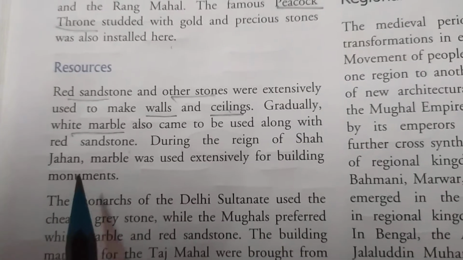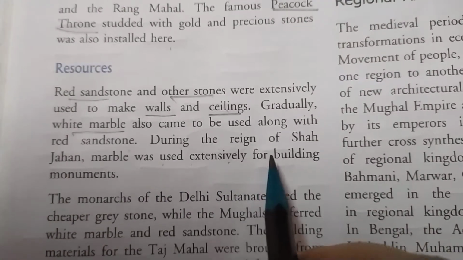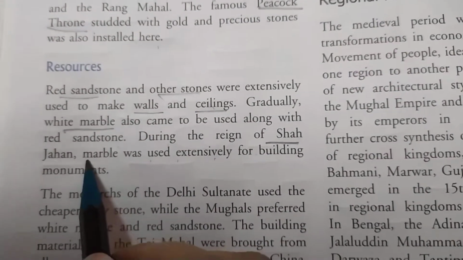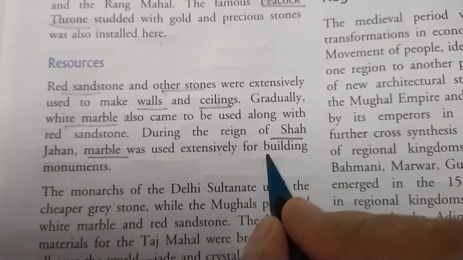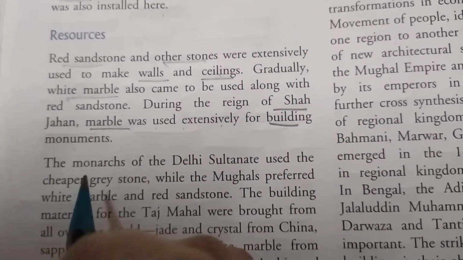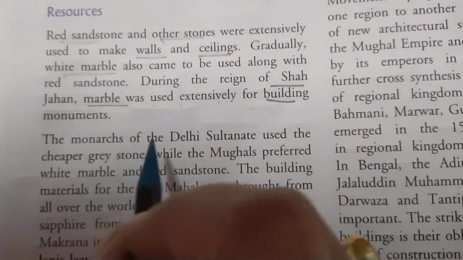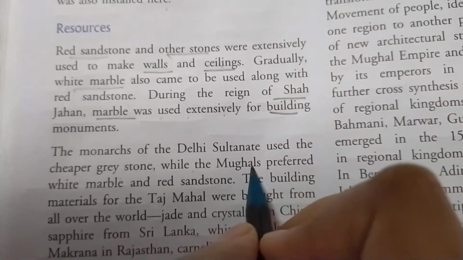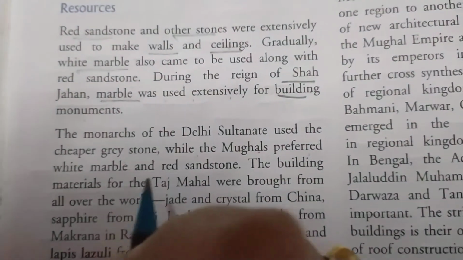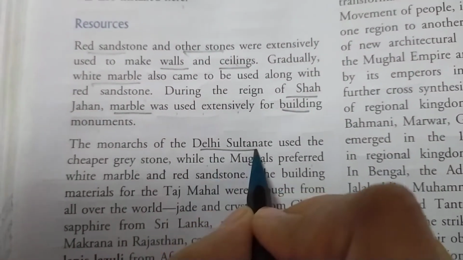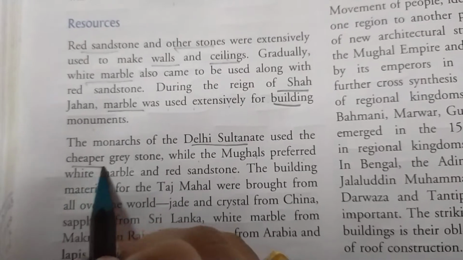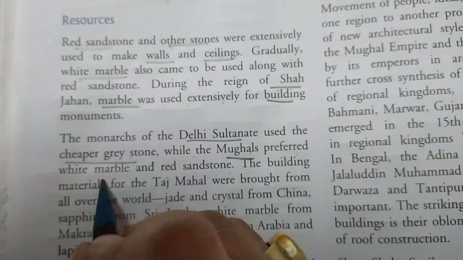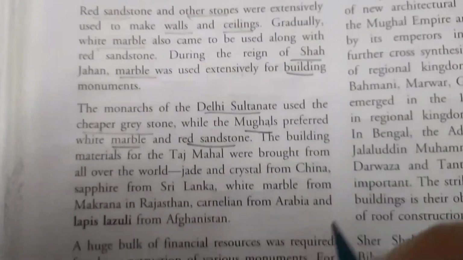During the reign of Shah Jahan, marble was used extensively for building monuments. The monarchs of the Delhi Sultanate used the cheaper grey stone, while the Mughals preferred white marbles and red sandstone, which was quite expensive.